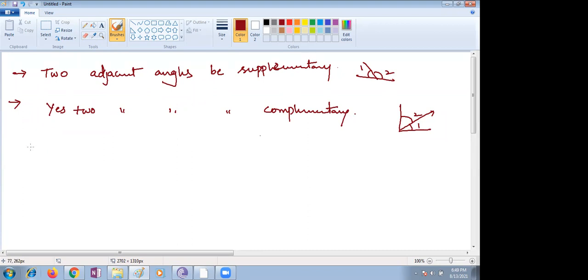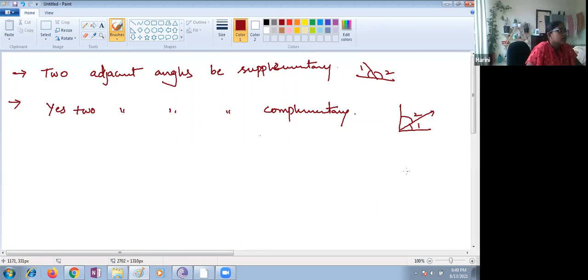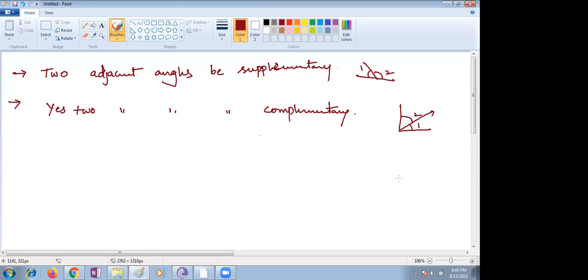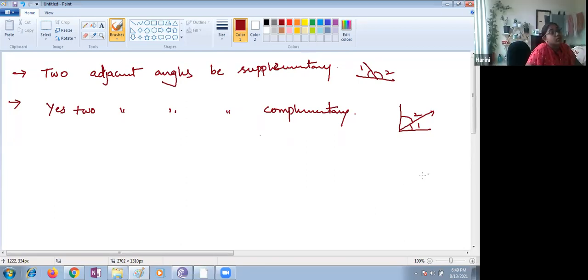Next, can two obtuse angles be adjacent? This is the question. Obtuse means more than 90 and less than 180. No, ma'am, it cannot be. Can two obtuse angles be adjacent angles? No, children, you are not thinking.